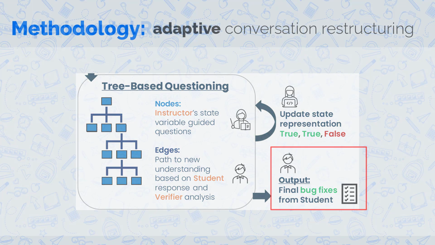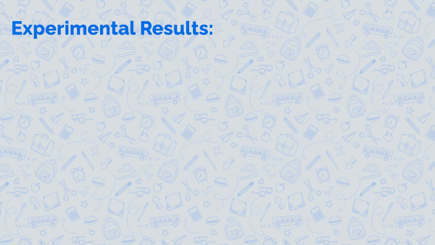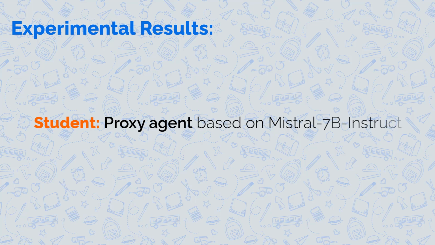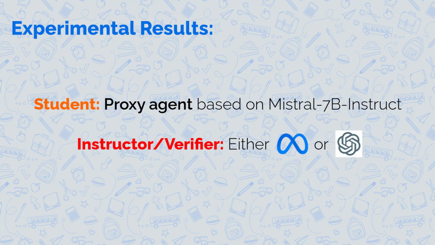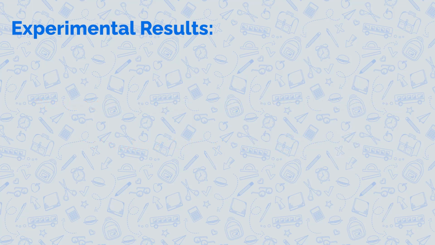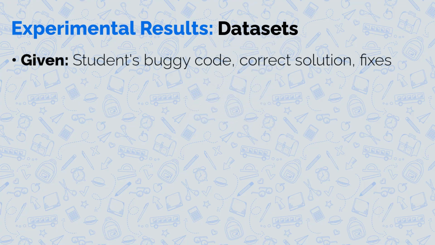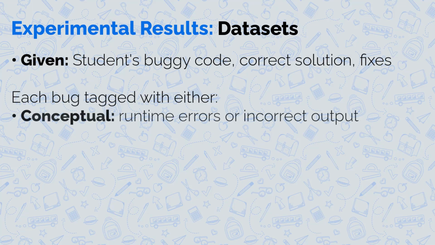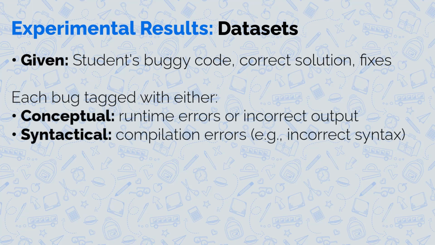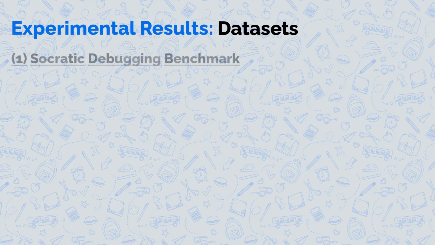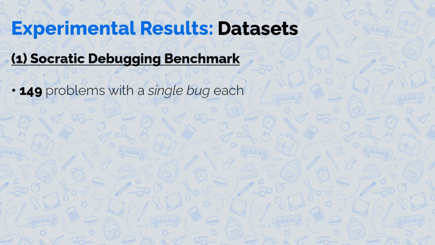In order to evaluate TreeInstruct, we utilize a proxy student agent based on Mistral 7b Instruct. Our instructor and verifier agents use the same base model, either Llama 3.8b Instruct or GPT-4. We evaluate our method on 2 datasets, consisting of a student's buggy solution and the correct solution. We annotate each of the bugs as either a conceptual or syntactical bug. First, we use the Socratic debugging benchmark dataset, which consists of 149 problems.